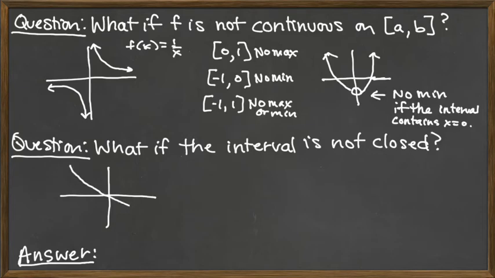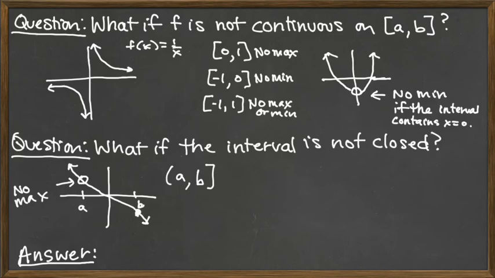Perhaps you had a function here where we're restricting to the interval AB, where we are not going to include the endpoint A, but maybe we would include B. So we'd have a solid dot over at B, but we would not be including the endpoint at A. Well, at A, we see that it would have been a max if that point was in the interval we were looking at, but since we've removed that point from the interval, we've removed our place where we were expecting a max, and so we would have no max because that place for the interval was removed.